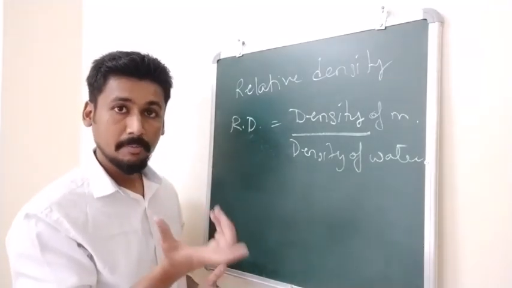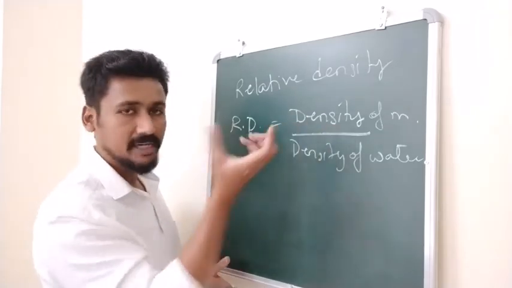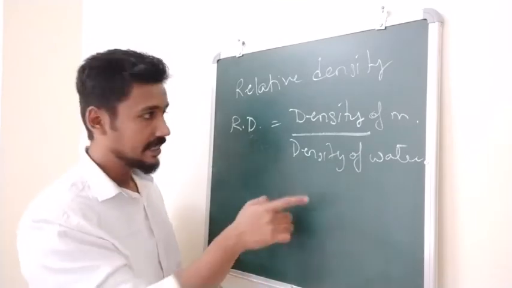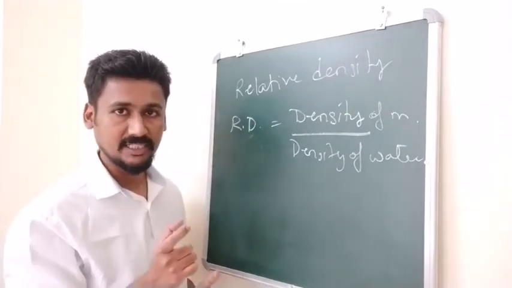You will get a value. But how much will be the relative density? That will be the actual density divided by the density of water. That will give us the concept of relative density.